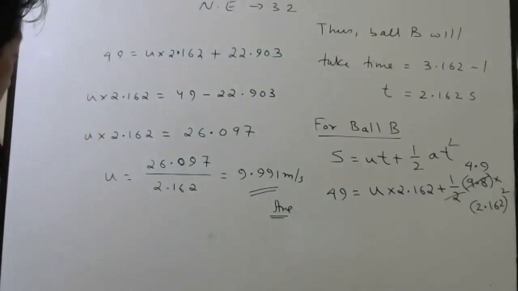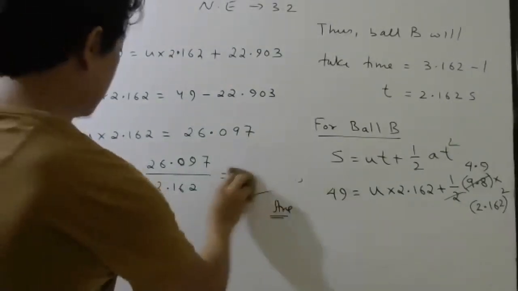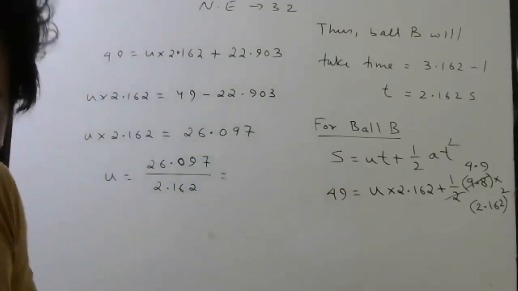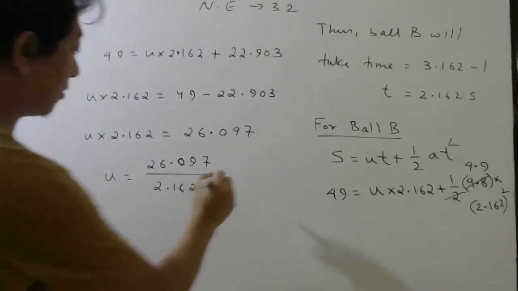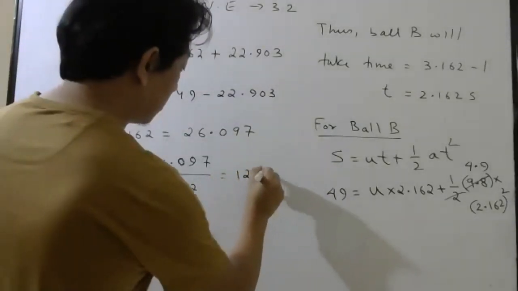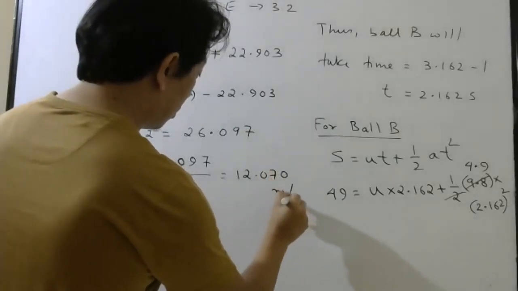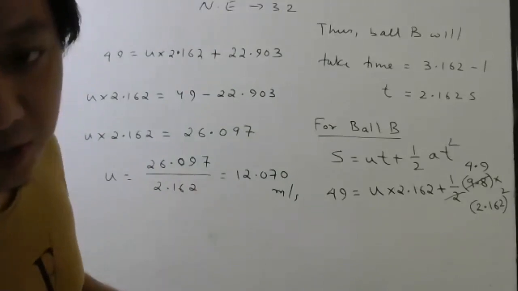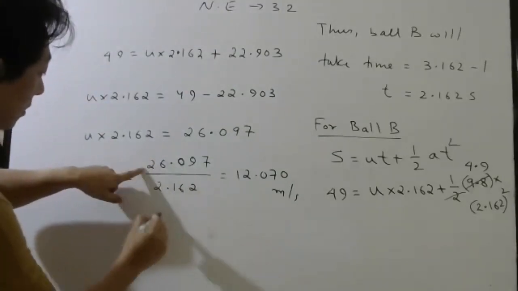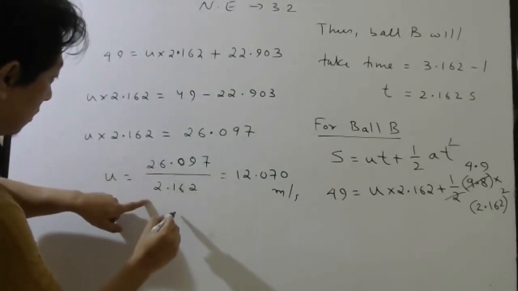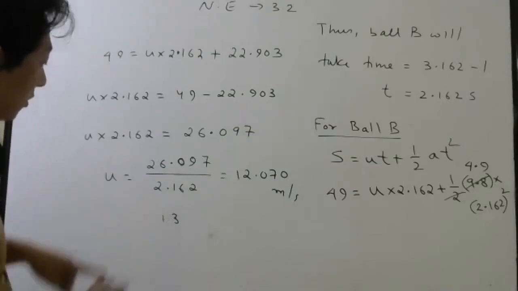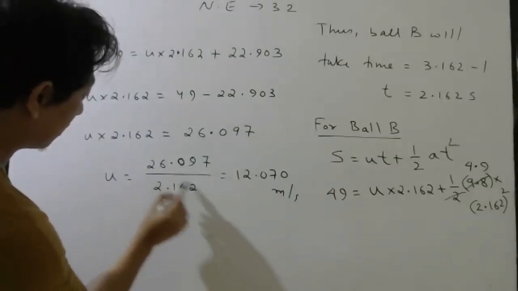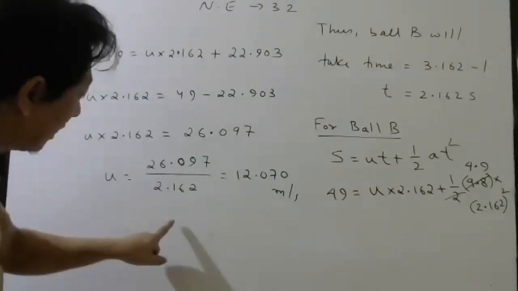Okay, some mistake I have done. What is the answer? 12.070, right? Obviously, when you divide 26 by 2, for example, if this question is for an entrance exam, 2 ones are 2, 2 threes are 6, so 13 point something will come. Since it is more than 2, your answer will be slightly less than 13.